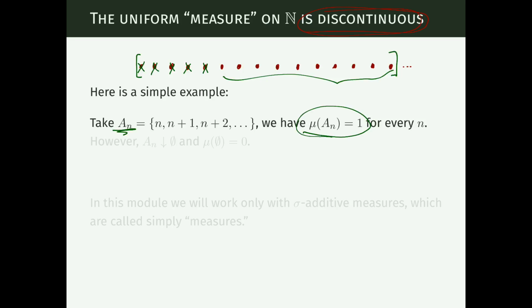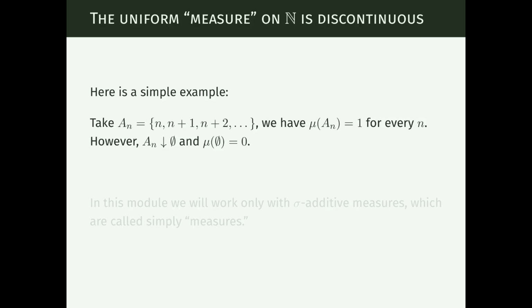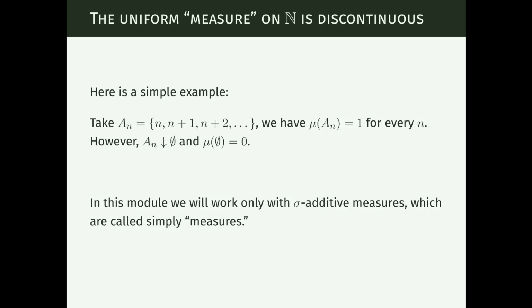So mu of A_n is 1 for every n. However, as we make n tend to infinity, we see that every point is eventually going to disappear. The sequence of events A_n is decreasing, its intersection is the empty set, and the measure of the empty set is 0. So we see that the property of continuity from above does not hold for finitely additive measures. So in this module, we'll work only with sigma additive measures and call them simply measures.